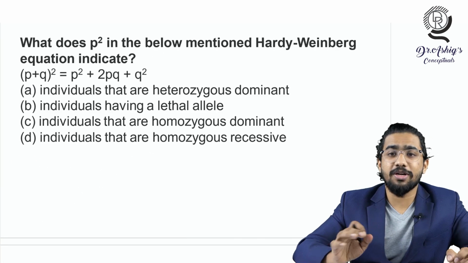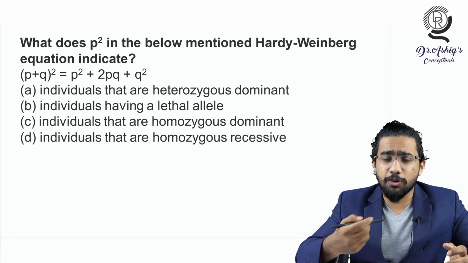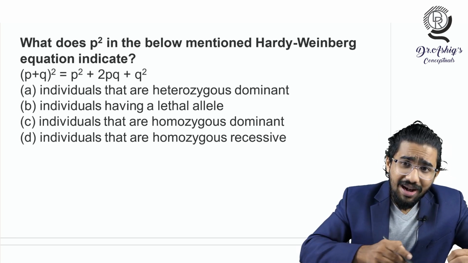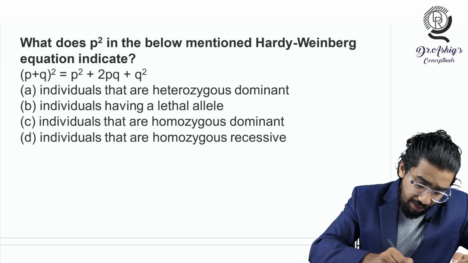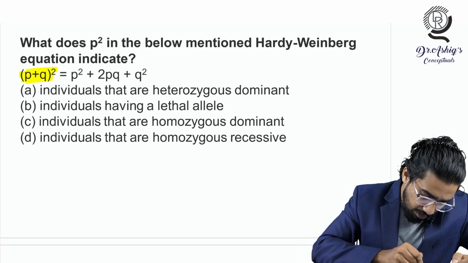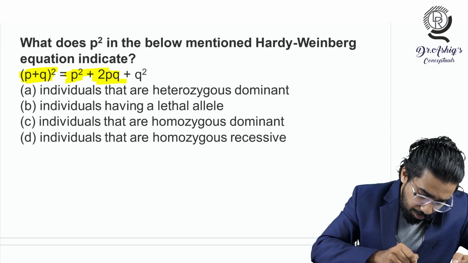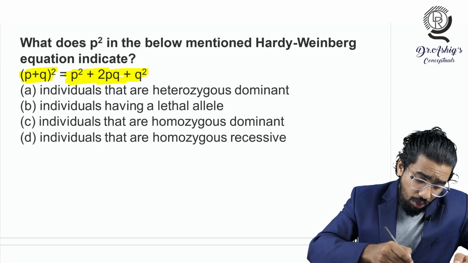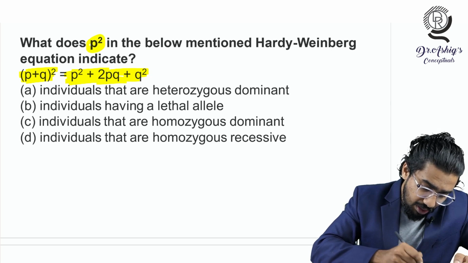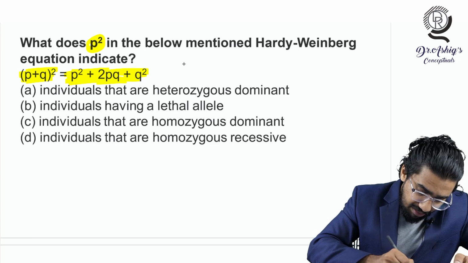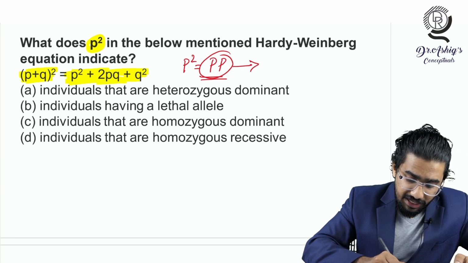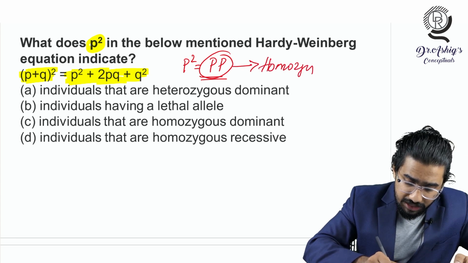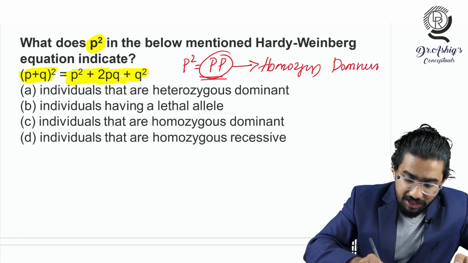So see this thing, this is the first example I want to solve. This is an MCQ. This is the question: what does the P square in the below mentioned Hardy-Weinberg equation indicate? The Hardy-Weinberg equation is given here, that is P plus Q the whole square is equal to P square plus 2PQ plus Q square. You have to know what the P square indicates. P square is otherwise written as PP. What is that thing? That indicates the homozygous dominant individual.